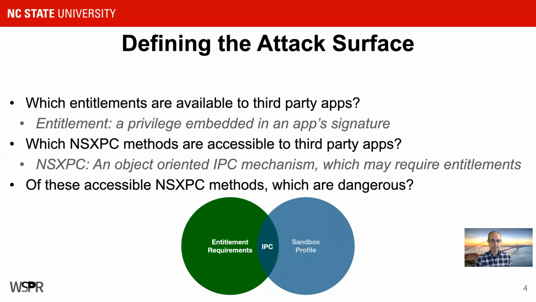We also need to know which NSXPC methods are accessible to third-party apps. NSXPC is an object-oriented level inter-process communication mechanism, and some of these NSXPC methods will require entitlements in order for them to be run. By being object-oriented, it was very amenable to reverse engineering because the higher level of abstraction provided more patterns that we could detect during our static analysis especially. Of the accessible NSXPC methods, we'd like to know which ones are dangerous and which ones can be exploited and might have incorrectly configured access control.